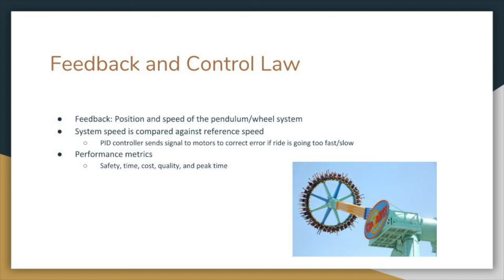For this system, the performance metrics controlling the design of the ride are safety, time, cost, and quality. The metric correlated with the motion is the peak time, which describes how fast the pendulum reaches its max height.